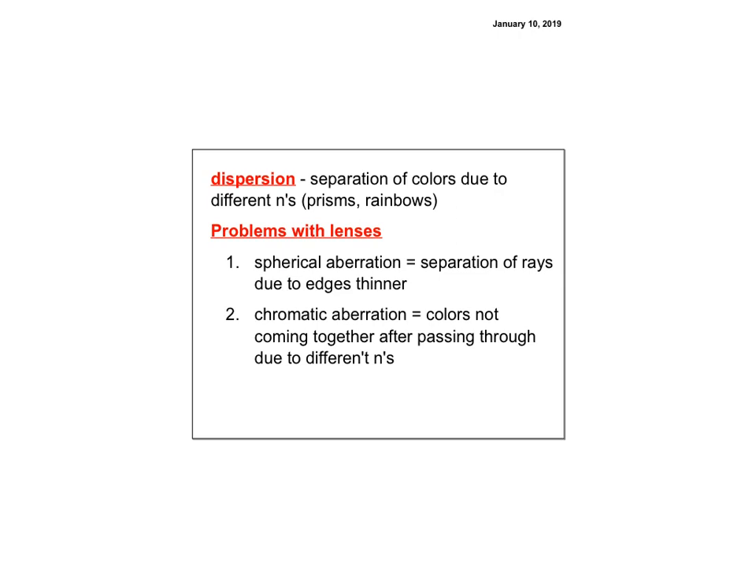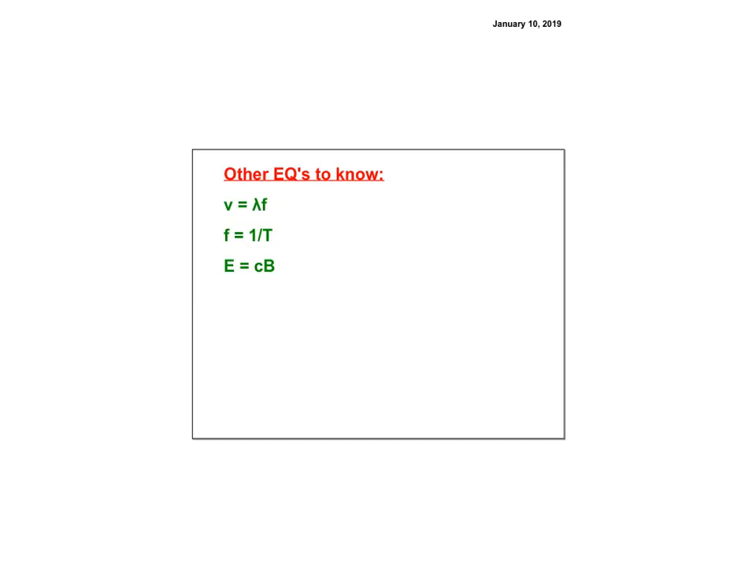Problems with lenses can be something like spherical aberration, which means the separation of rays due to the edges being thinner, and then the chromatic aberration is color separation. We don't notice that as much anymore. It used to be a big problem with the TVs, but it's just color separation because all the N's are different. With the different thicknesses, you just end up with more time in the medium.